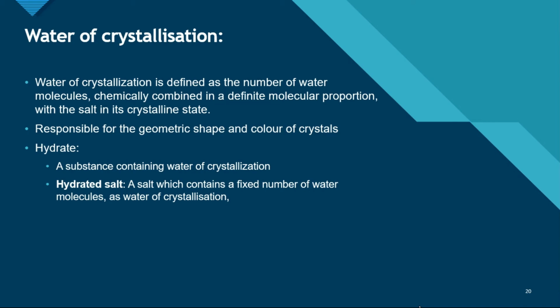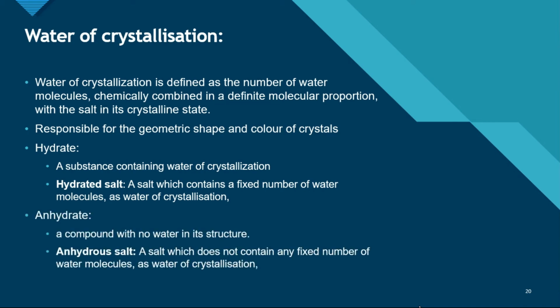Now let's discuss anhydrate compounds. An anhydrate compound, or an anhydrate, is a compound with no water in its structure. After water is removed from a hydrate, it becomes an anhydrate. The water molecules are removed by suction or by heating the compound at high temperature.